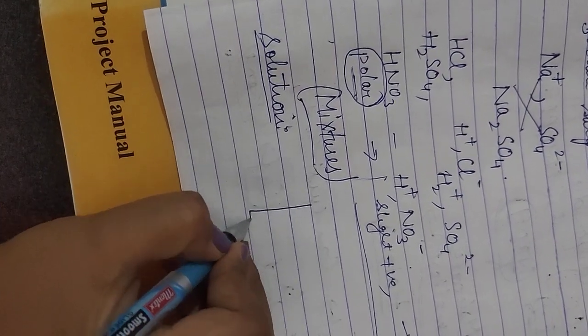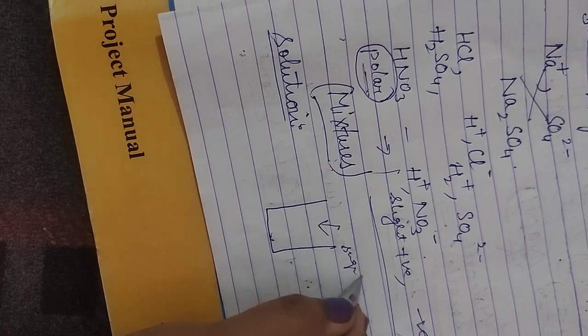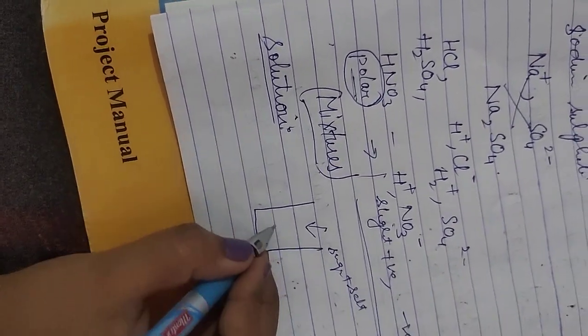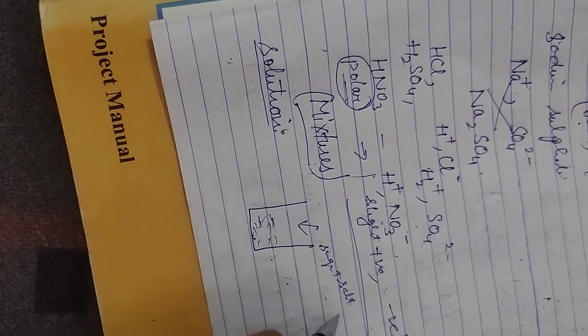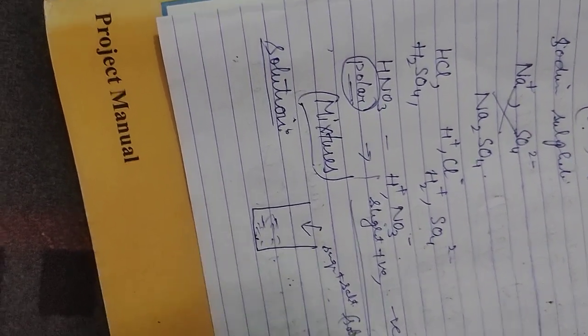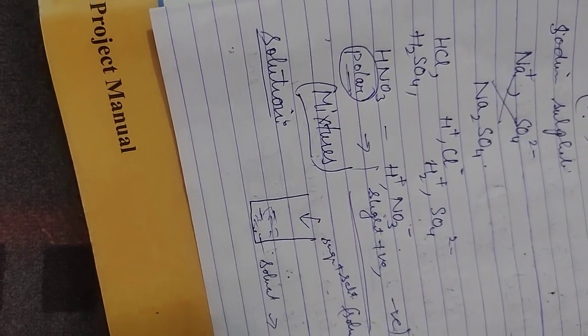So in the solution, for example, we are adding sugar and we can also add salt into the solvent. So what will it become? Both solutes will be dissolved in the solvent. So it will become a solution.